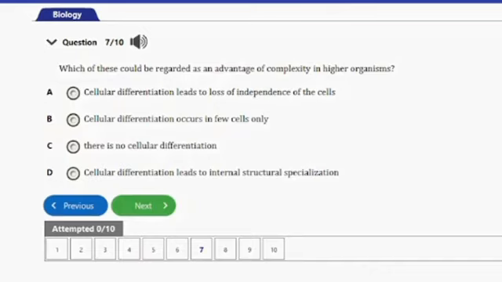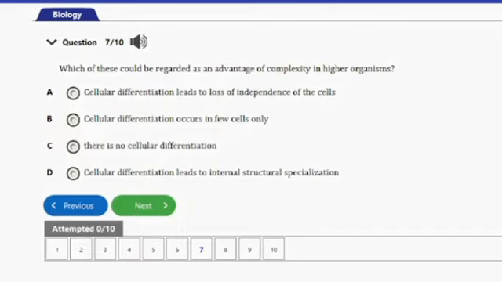C. There is no cellular differentiation. D. Cellular differentiation leads to internal structural specialization. So guys, option D is the answer to this question. Cellular differentiation leads to internal structural specialization, which is an advantage here. And that's the answer to this question. So let's go ahead and consider the next question.